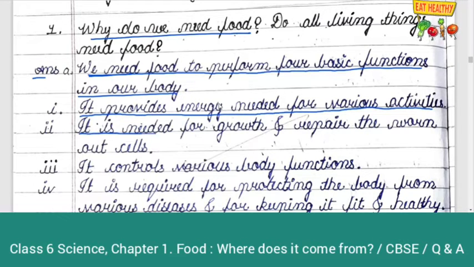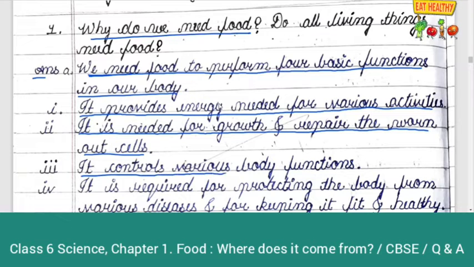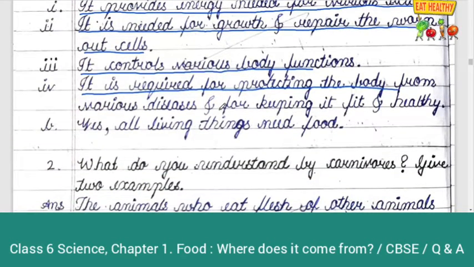It is needed for growth and repair the worn out cells. It controls various body functions and it is required for protecting the body from various diseases and for keeping it fit and healthy.